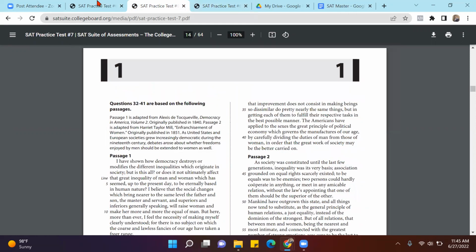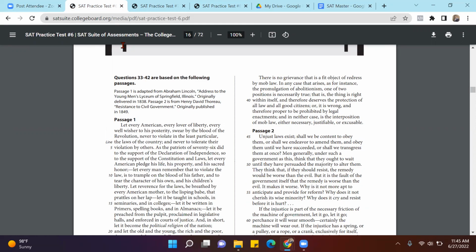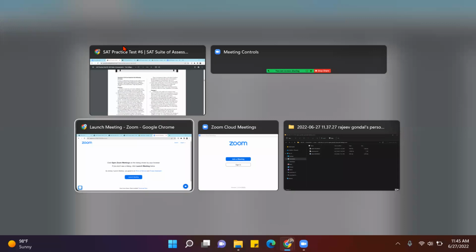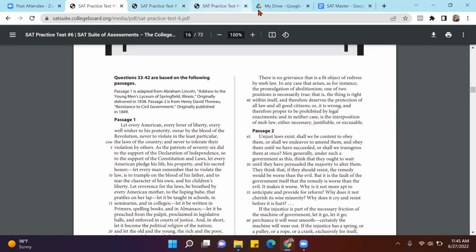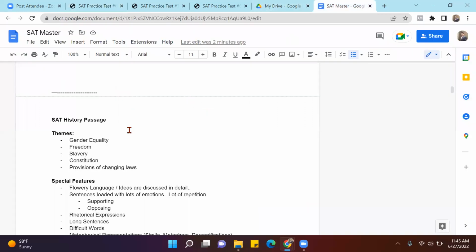Now, let us first quickly understand the types of history passages and how we should approach them, what kind of mindset we should have while doing history passages, and then we will see one or two examples. Basically, history passages come with some fixed themes: gender equality, equality between men and women, freedom, the struggle for independence, slavery. This is one common practice in the US, and how slavery was abolished. So some struggle related to slavery and some thoughts about it.